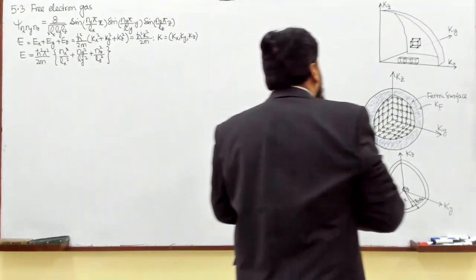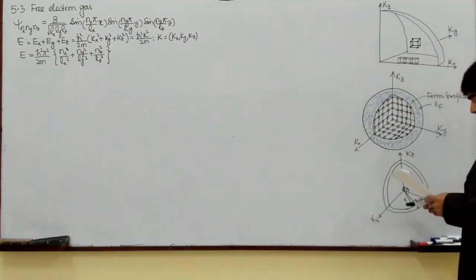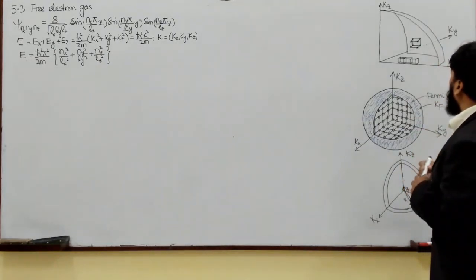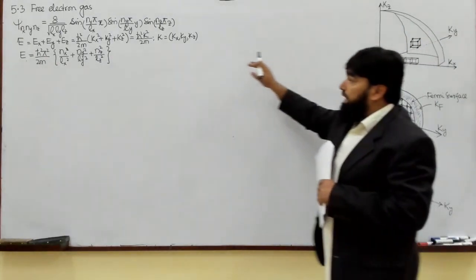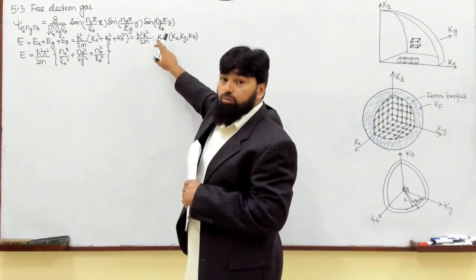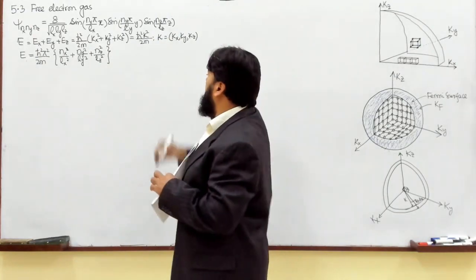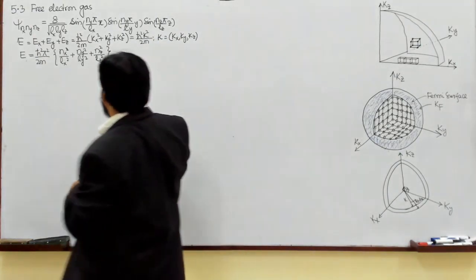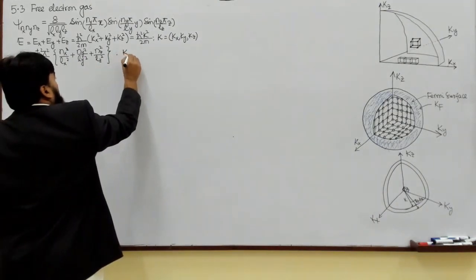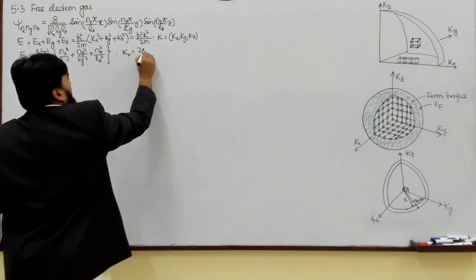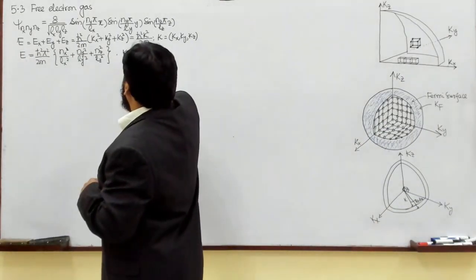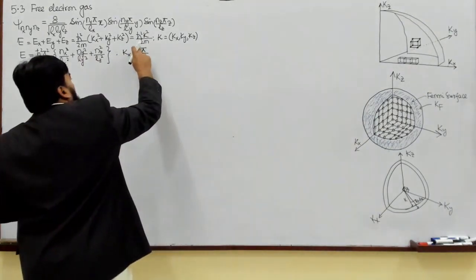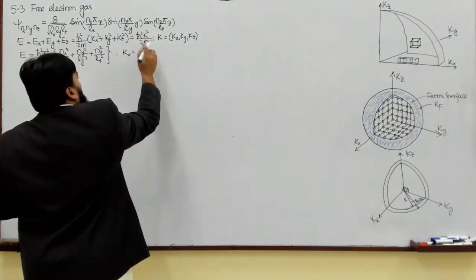Now I can plot this. Since I am talking in terms of the k space, and k space is our reciprocal space, because kx is 2 pi over lx, and normally we write k as 2 pi over lambda.